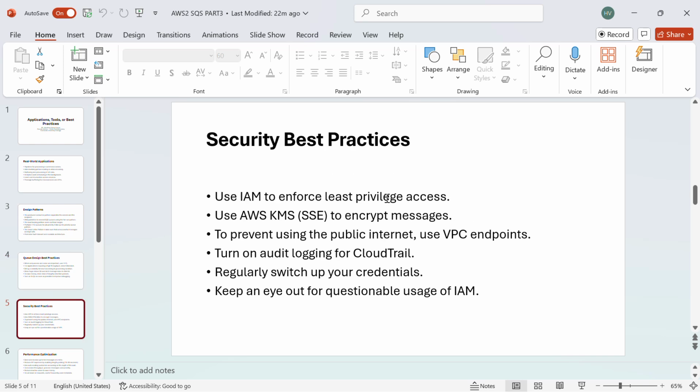Security best practices. Use IAM to enforce least privilege access. Use AWS KMS to encrypt messages. To prevent using the public internet, use VPC endpoints. Turn on alert logging for CloudTrail. Regularly switch up your credentials. Keep an eye out for questionable uses of IAM.